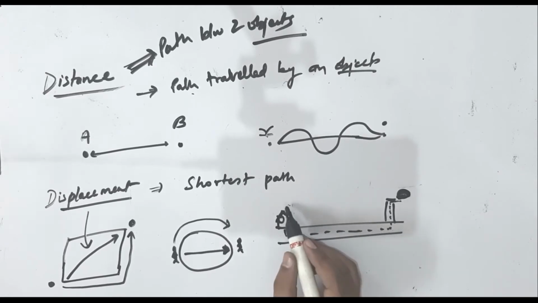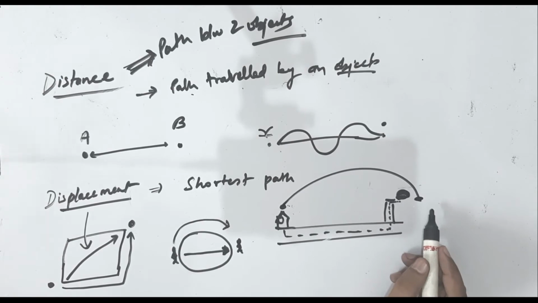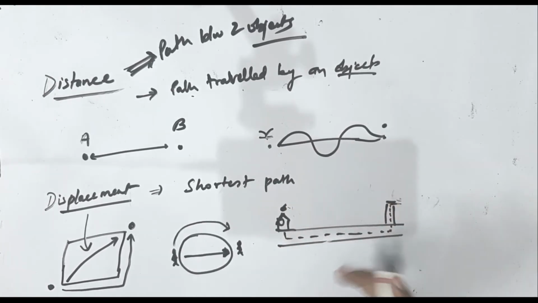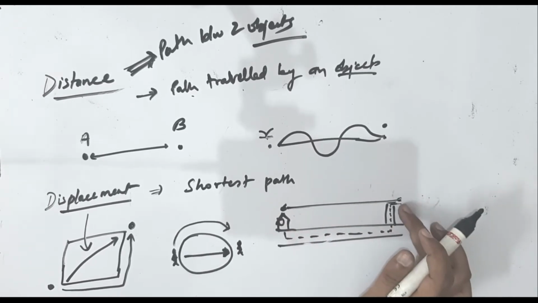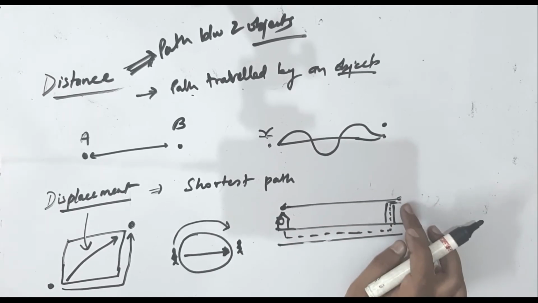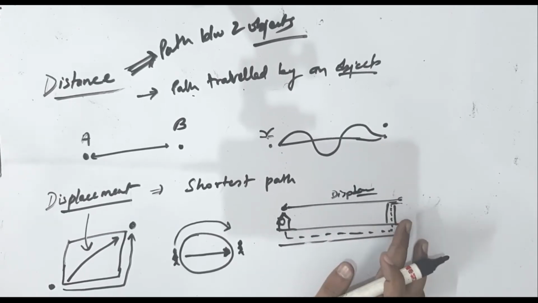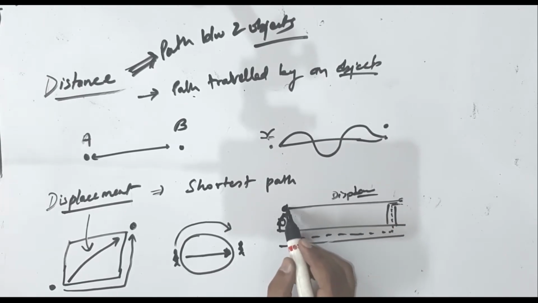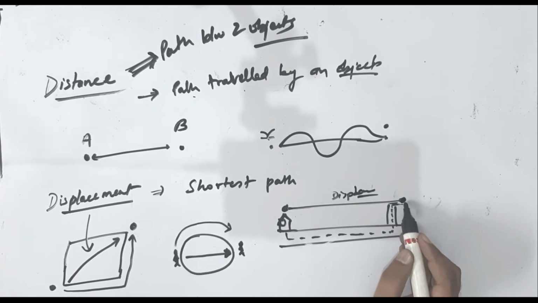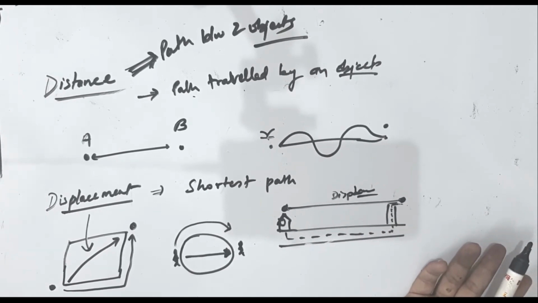But suddenly you got powers, and you fly directly from here, your house, and land on the roof of the school building. Then this will be displacement, the shortest path between two objects. Or you can say, if you are holding one side of a rope and your friend is holding the other side on the roof of the building, then the shortest length of the rope is called displacement.